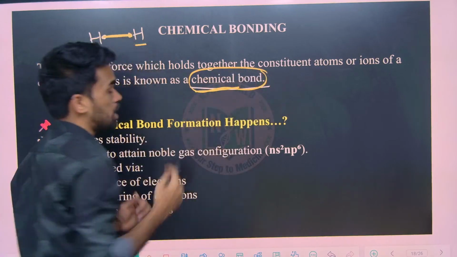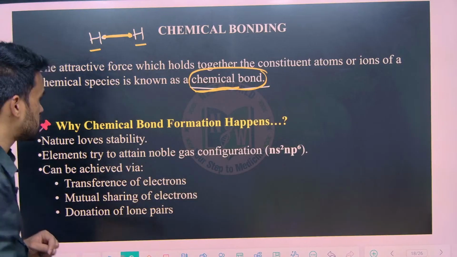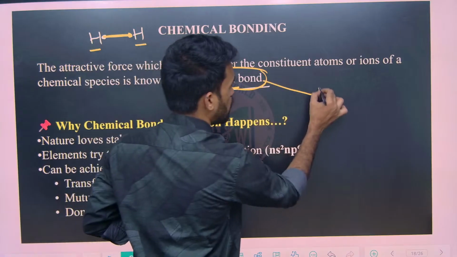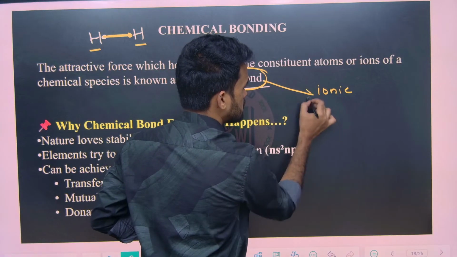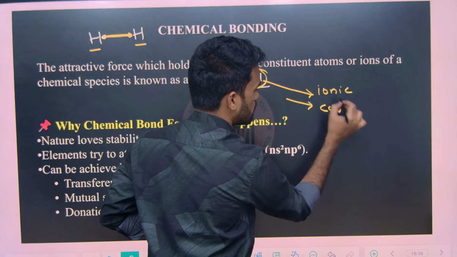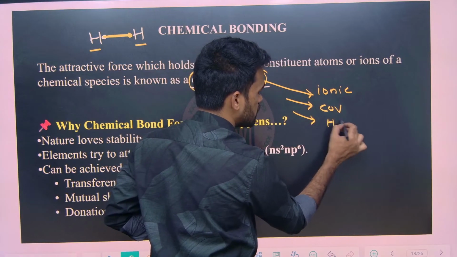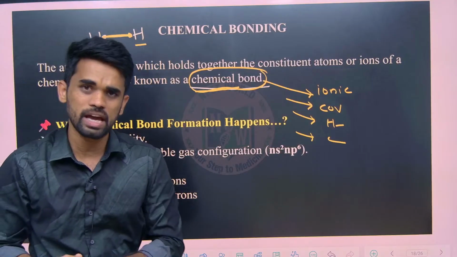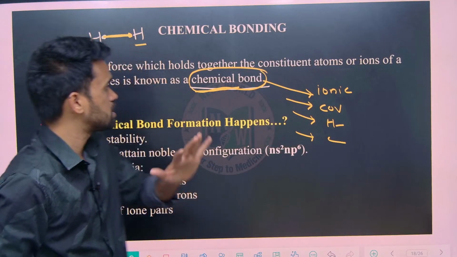Different types of chemical bonds we have. The first one is ionic bond, the second one is covalent bond, and the third one is hydrogen and coordinate covalent. Like this we have different types of bonds. I will be explaining about them, but just try to listen.